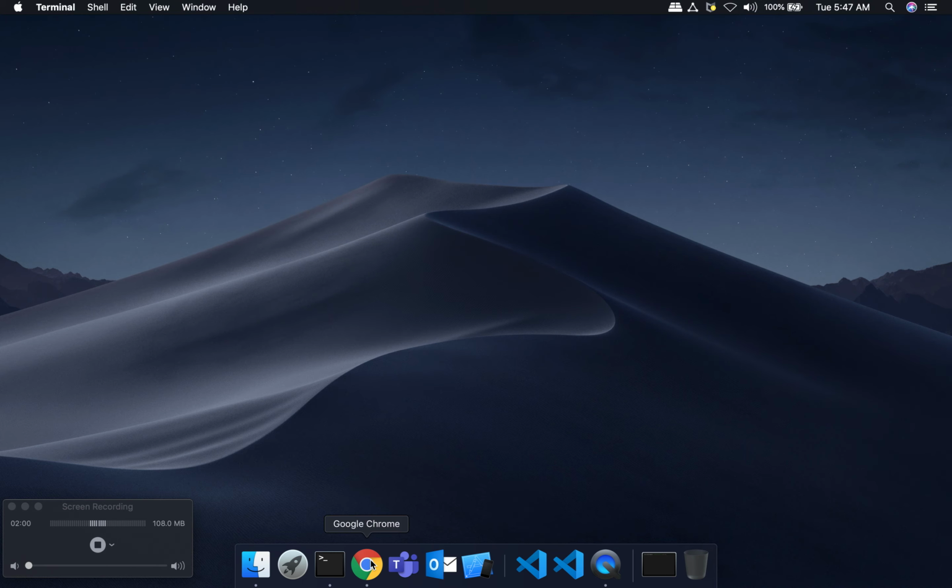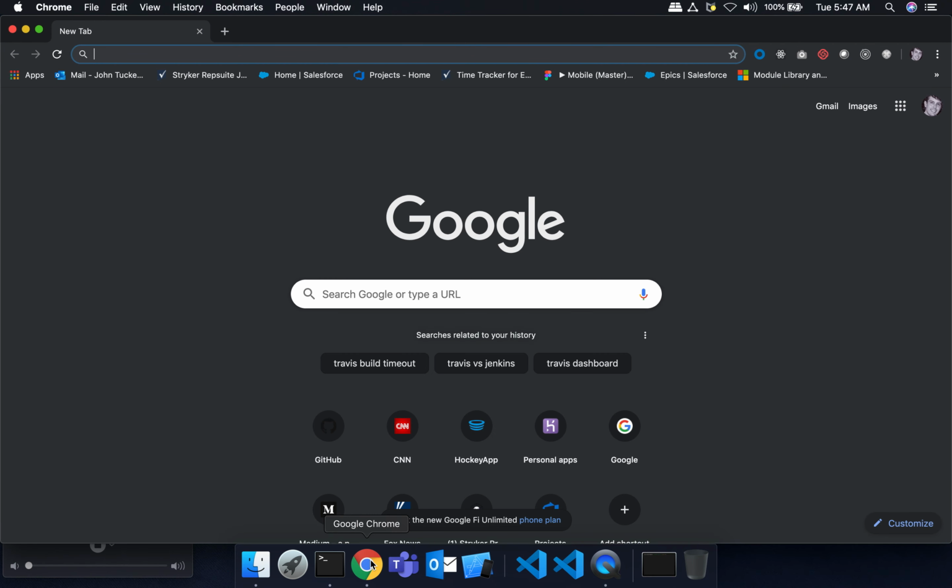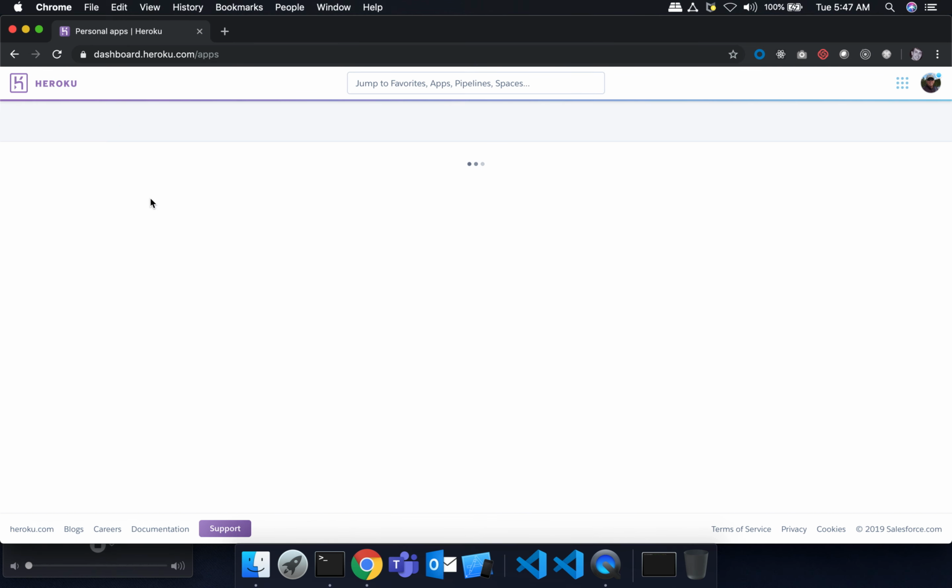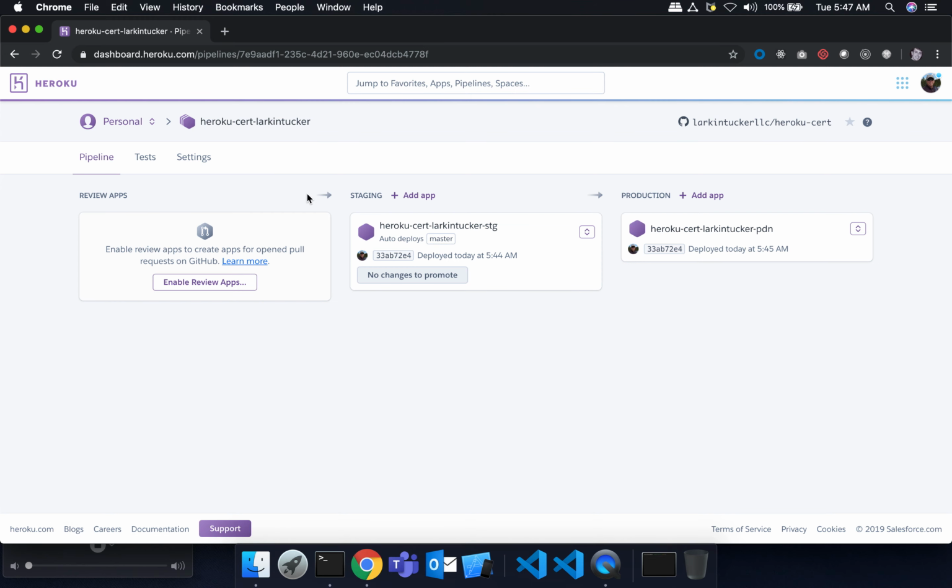Let's go to Heroku. And let's review again where we're at. So we have these two stages, staging and production, right? And there's a button here that says Enable Review Apps. So we're going to click this button, okay? We will do it by example, but essentially this allows us to spin up apps on demand based on pull requests. And so we can check that our code is working before we actually commit or merge our code.